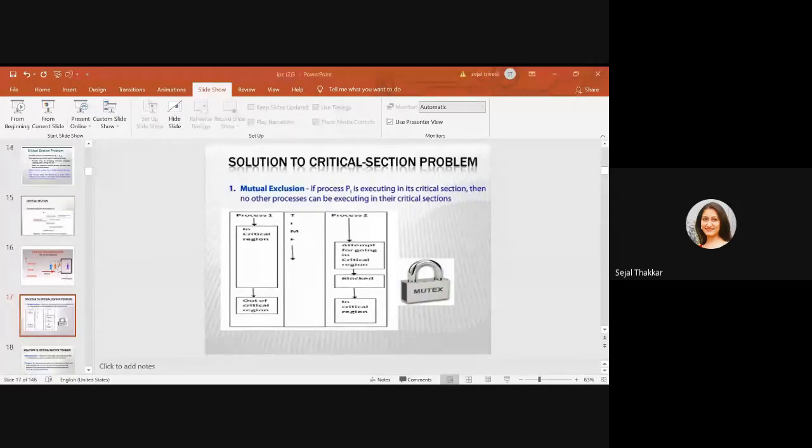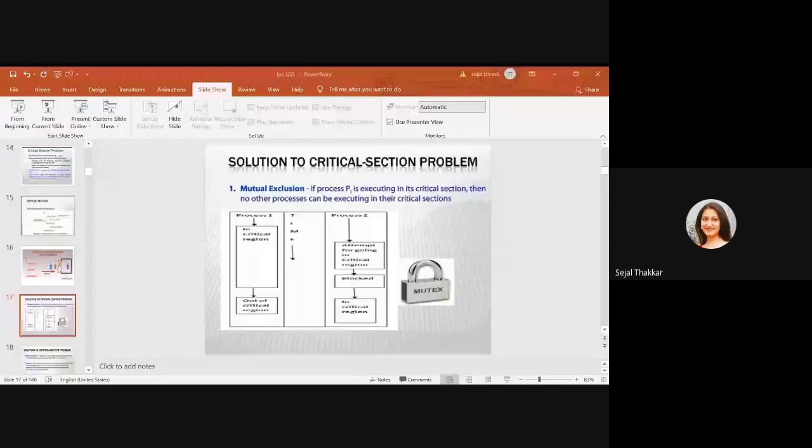So in mutual exclusion, if process P1 is executing in its critical section, then no other process can execute in the critical section until P1 unlocks and releases the critical section. Then process P2 is allowed to go into the critical section, and it is blocked until then. These are the various solutions for how you can manage the critical section.